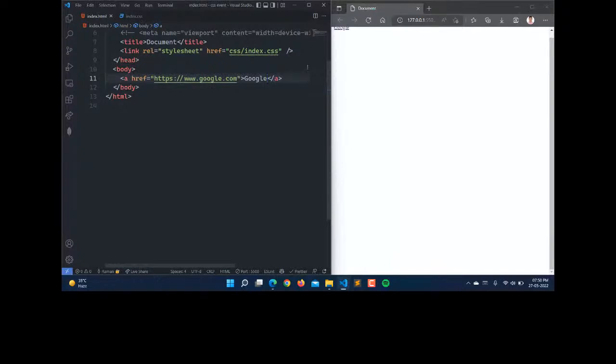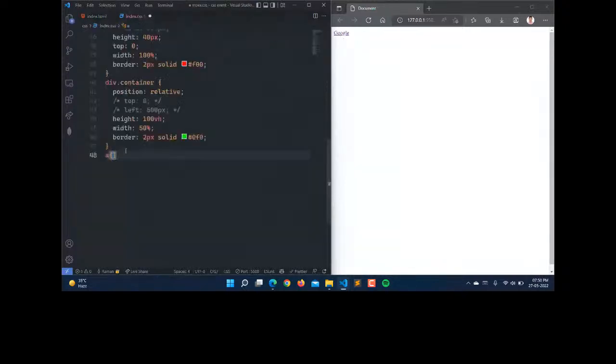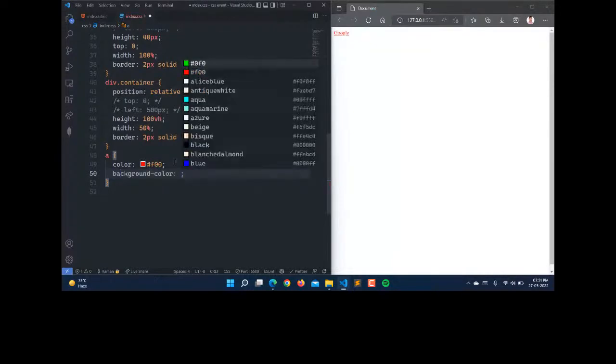So just save this. So we have this anchor tag here. Now we can add CSS for the anchor tag as well. So we can set its color, color to black if you want. So black color, and we can set its background, background color, let it be light blue.